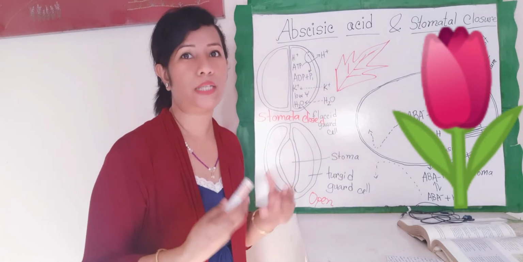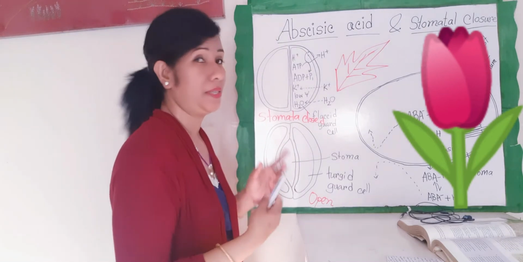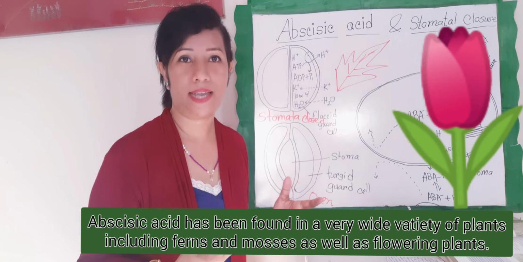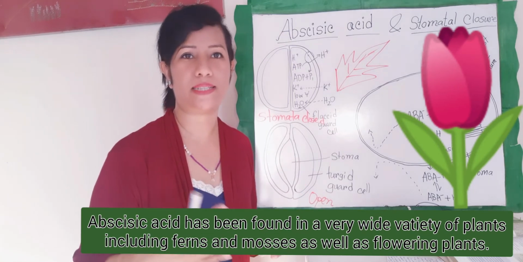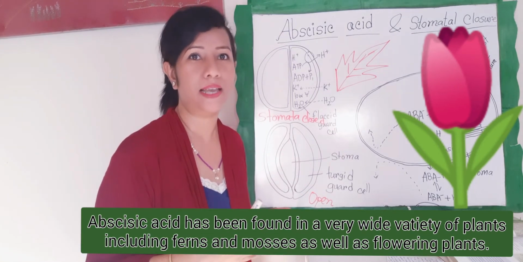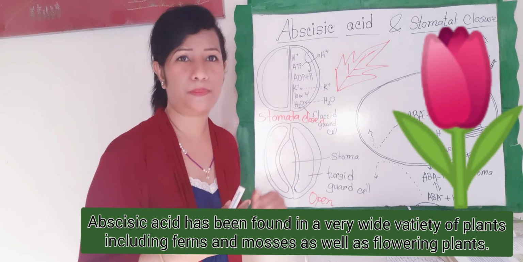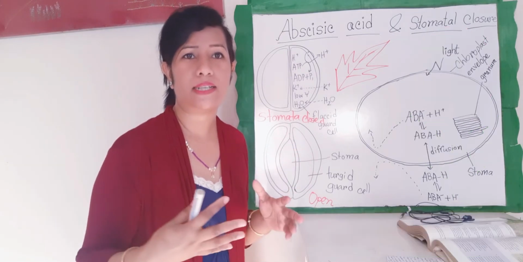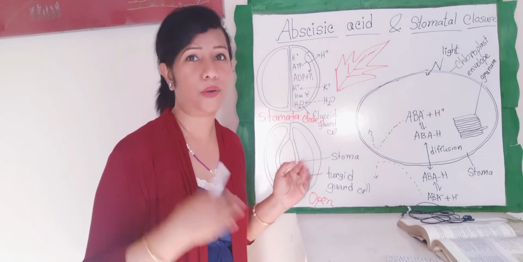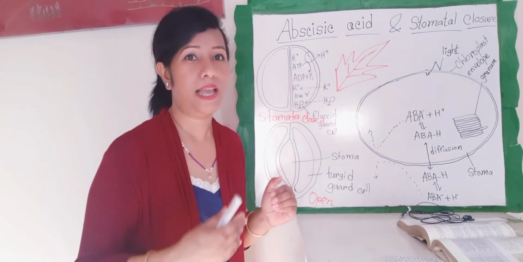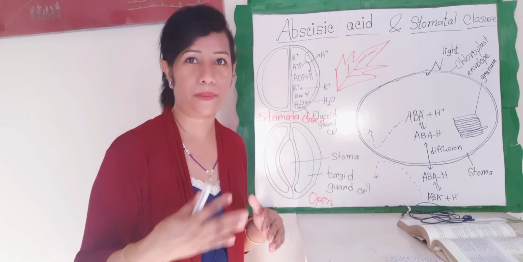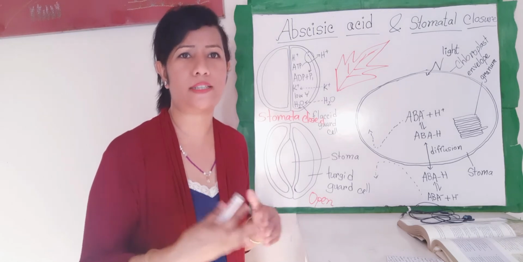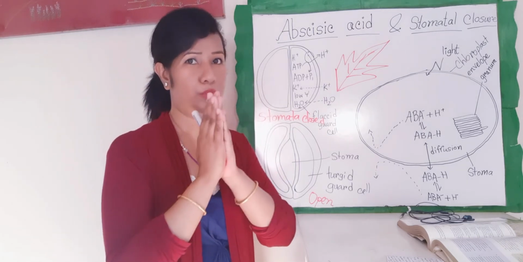So where can abscisic acid be found? Definitely in plants, a wide variety of plants, as well as flowering plants, and in every part of the plant. At high temperature, the plant responds by secreting abscisic acid. And a high concentration of abscisic acid stimulates the stomata to close.